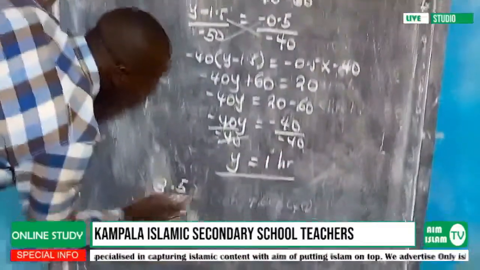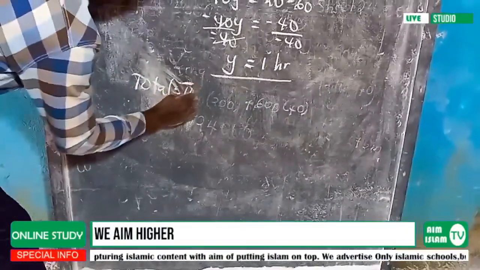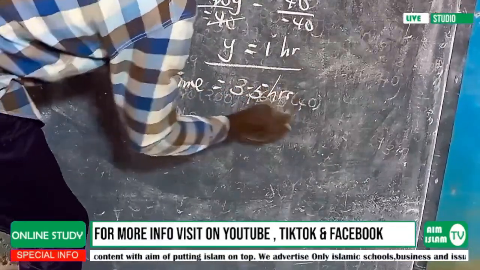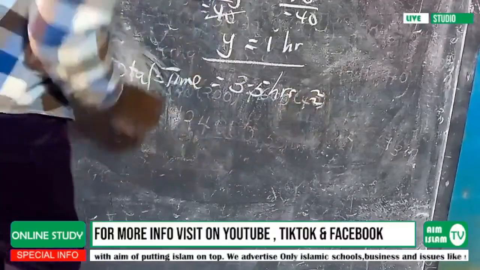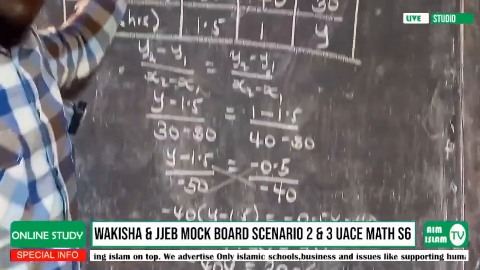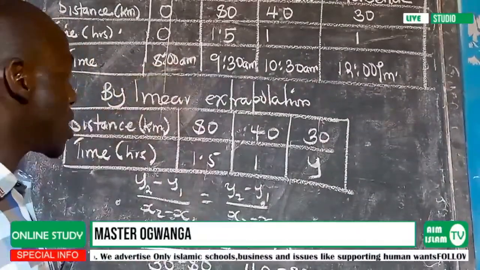That's the total time, 3.5 hours. We are going to look at 3.5 hours from 8:00 a.m.